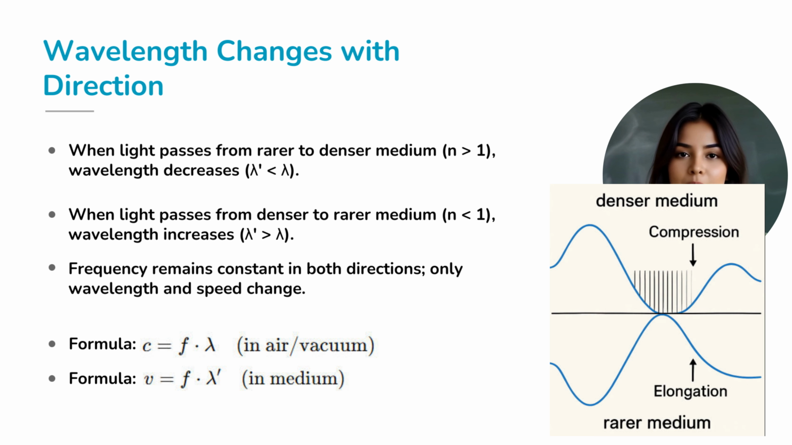But here's something important, the frequency never changes. Only the wavelength and speed change when light crosses into a different medium. In air, we say c equals f times λ. In the medium, v equals f times λ′.